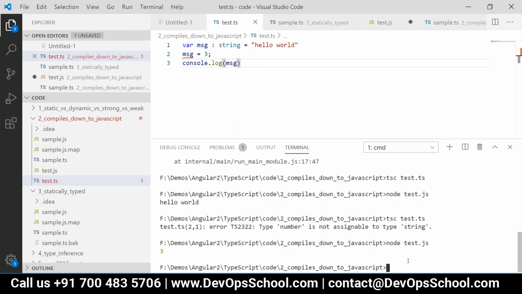It is a dynamically typed language. When you write message equal to 3, it is going to show you message 3. That is the difference between TypeScript and JavaScript. Even if we are using TypeScript, we must understand that it is finally converted into JavaScript. It is for our convenience.